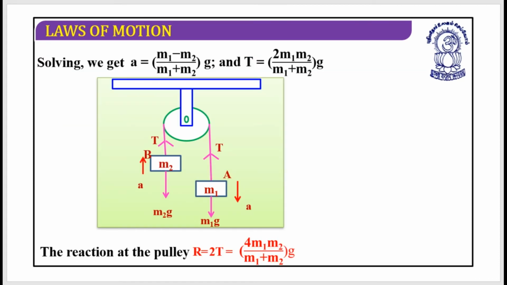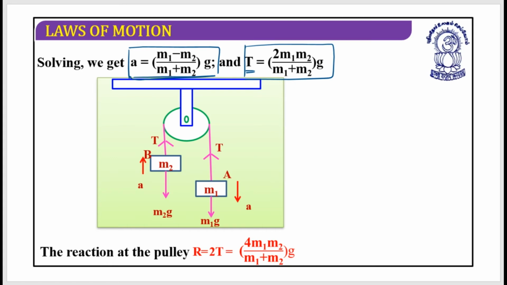If I solve these two relations, I get a equals m1 minus m2 divided by m1 plus m2 into g, and the tension can be written as 2m1m2 divided by m1 plus m2 into g.